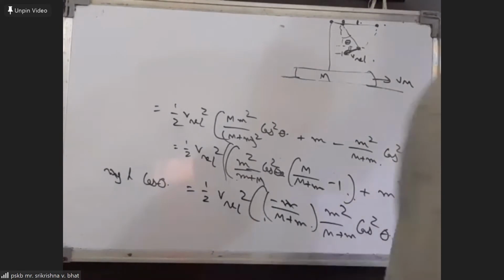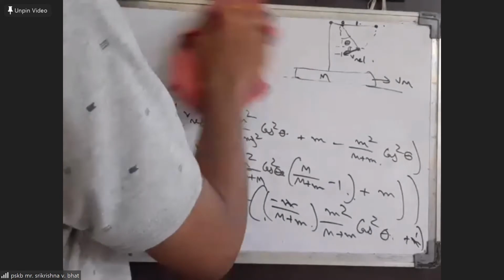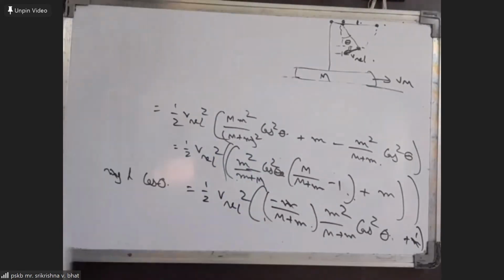Sir, I found V relative in a different way. I used the work energy theorem in the reference frame, sir. So directly we'll get V relative there, no, sir. Like we can say MGL sin theta plus integration of M AP dx will be half into small m into V relative square, no, sir. That AP we can take as T cos theta by m or T sin theta by m, according to the theta which we take.